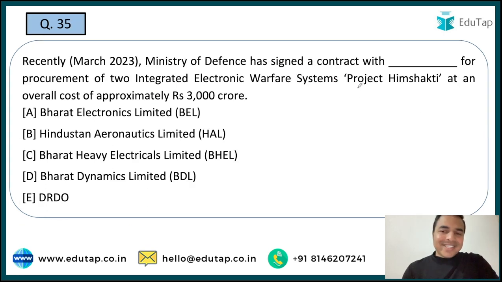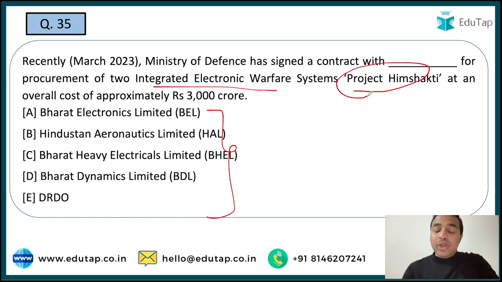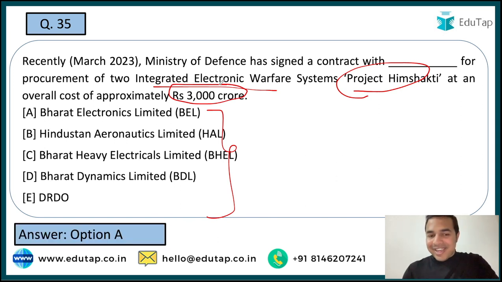So Ministry of Defense has signed a contract with which one of the following for the procurement of 2 integrated electronic warfare systems and the name of that particular warfare system is Project Himshakti. तो ये जो Project Himshakti है यहाँ पर इसको 3000 करोड़ की कॉस्ट के ऊपर यहाँ पर लिया गया है और आपको ये बताना है कि ये जो कॉन्ट्रैक्ट है ये कौन सी ऑर्गेनाइजेशन के साथ किया गया है. सो गाइस, हियर Bharat Electronics Limited is once again that particular organization with which this particular contract has been signed.